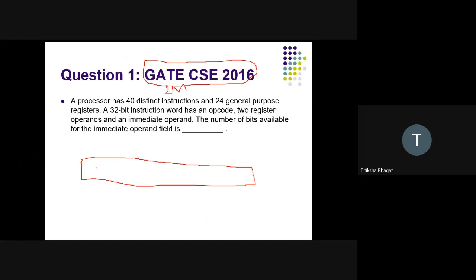It will definitely have the opcode, so here I am writing the opcode. A 32-bit instruction word means this complete instruction is of 32 bits.